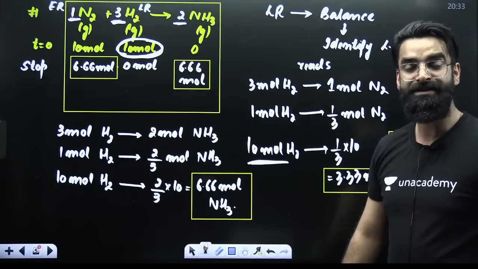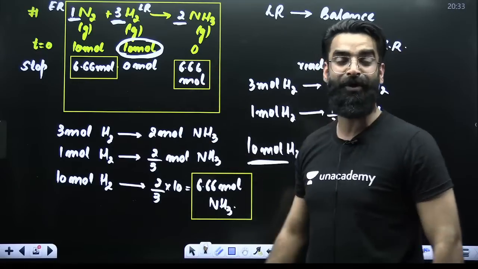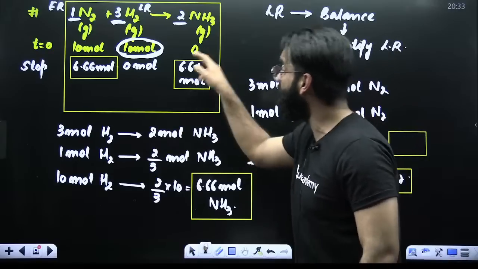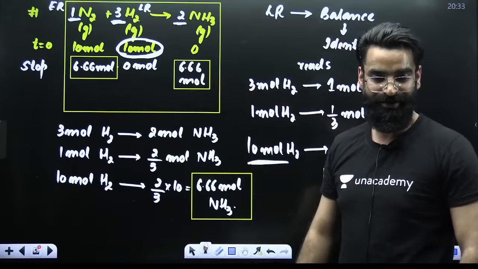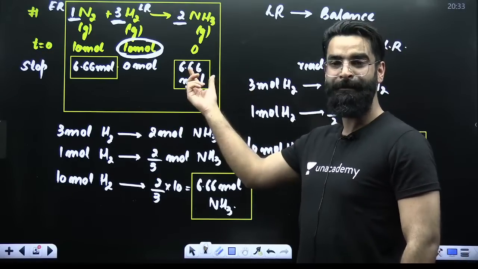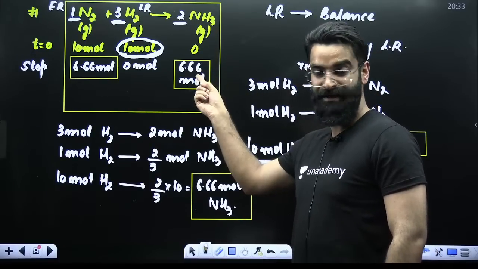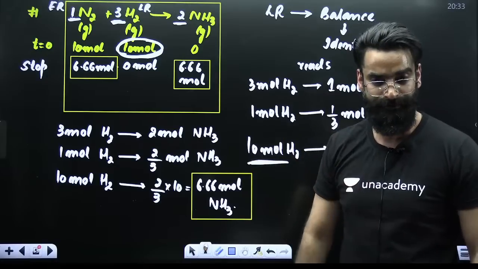Now, my dear students, it is not necessary that they'll ask you the moles of NH3 formed. They can ask you the mass, the volume, or the number of molecules of NH3 formed. Since you got the moles, moles multiplied by its molar mass will give you the mass of NH3 formed.